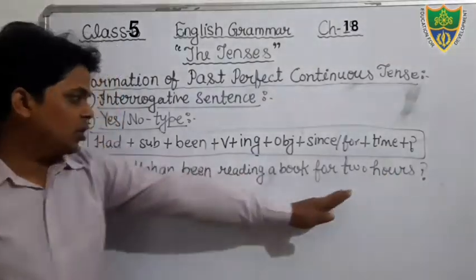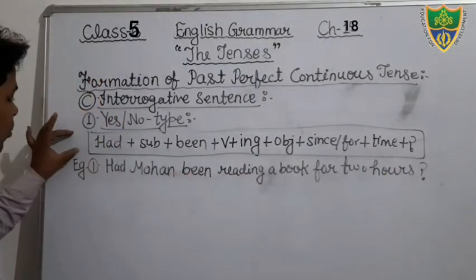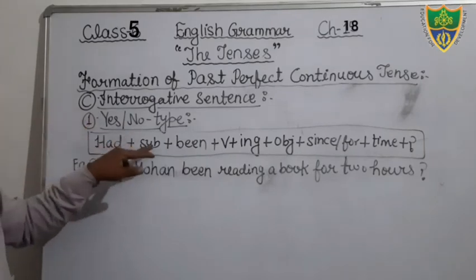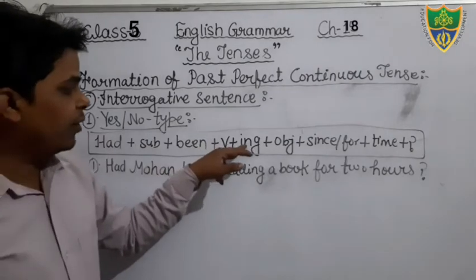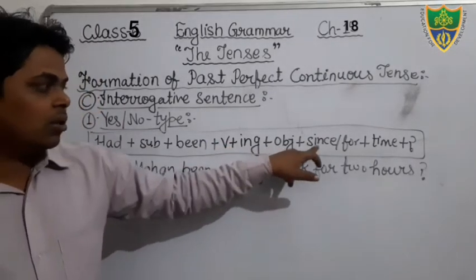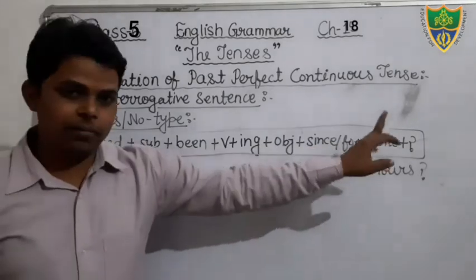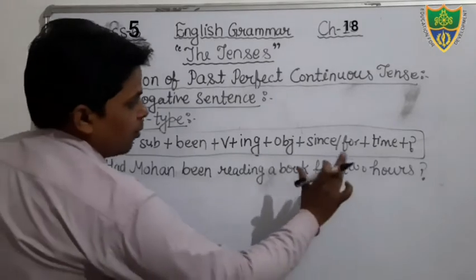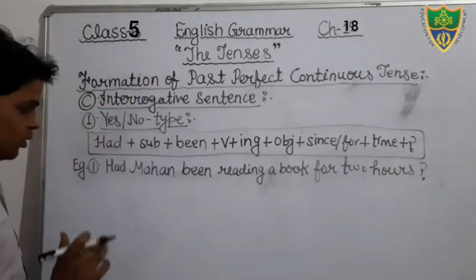Okay, this is the sentence that is based on this structure, SNO type structure. You can see, had, subject, been, verb. In the verb we will add ing, then object, then since or for, then time, then question mark. You can see, had Mohan been reading a book for 2 hours?